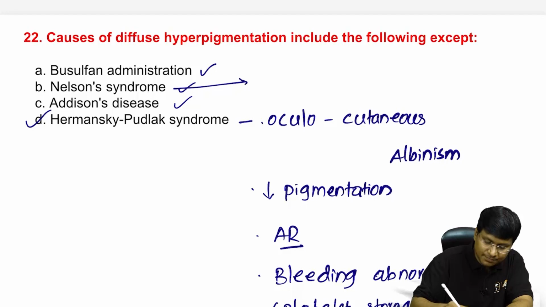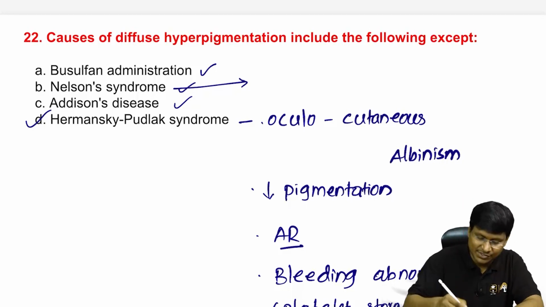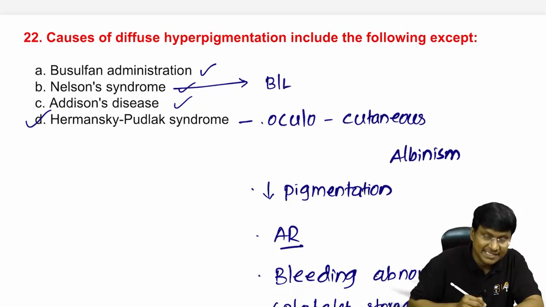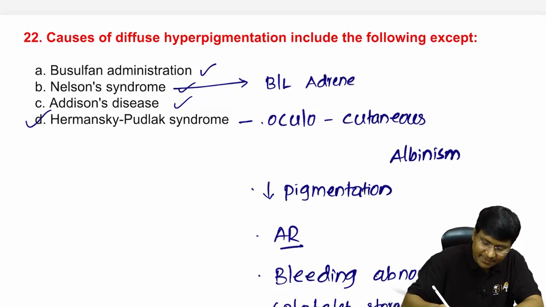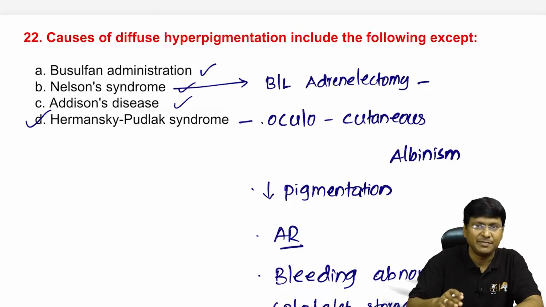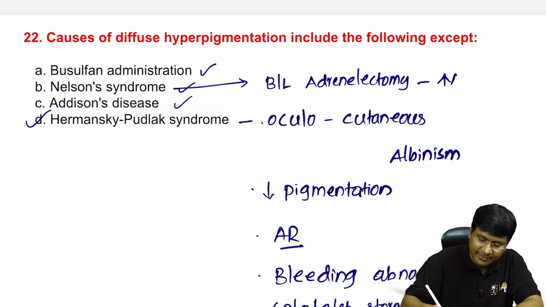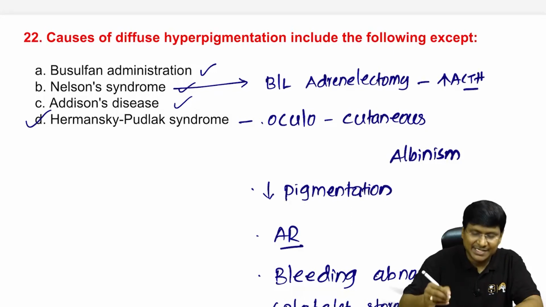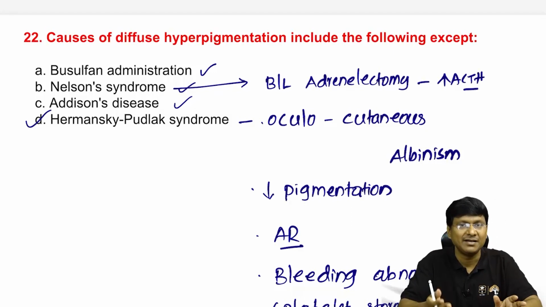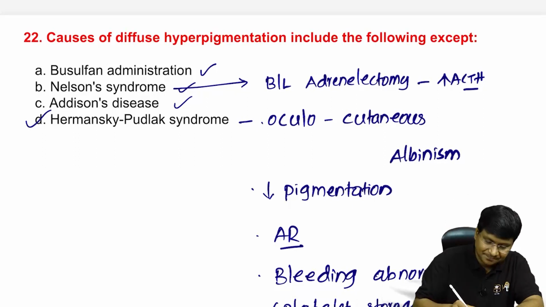Whereas Nelson syndrome, when will you develop this? Nelson's is whenever the patient is done with bilateral adrenalectomy. When the patient undergoes bilateral adrenalectomy, in response to that there will be decrease in corticosteroids and there will be increase in ACTH, and once there is increase in ACTH there will be parallel increase in MSH. That will cause the hyperpigmented skin.